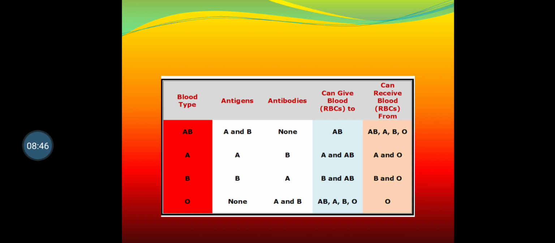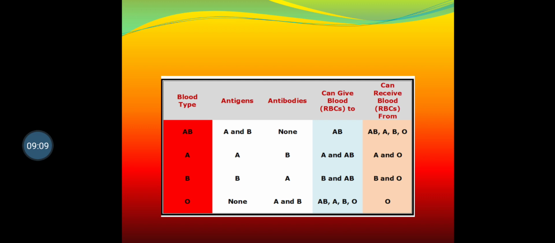While blood group O does not have any antigen, so it is safe blood and it has both the antibodies, A and B. Therefore it can be donated to all the other 4 types of blood groups, that is AB, A, B and O, because it has no antigens present.